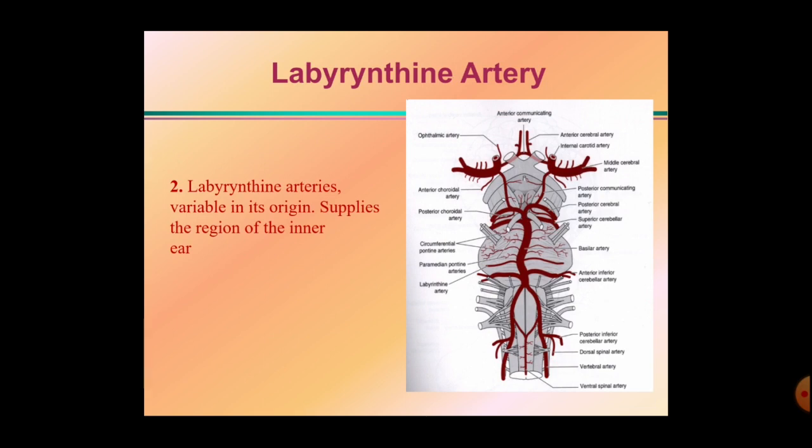Next artery present here, that is the labyrinthine artery. The labyrinthine artery is variable in its origin. It supplies the region of the inner ear. We have seen this artery, the labyrinthine artery. It passes through the internal acoustic meatus, along with the 7th and 8th cranial nerve. In the picture here, this is the labyrinthine artery. Just after this anterior inferior cerebellar artery, the next artery originates from the basilar artery, that is the labyrinthine artery.